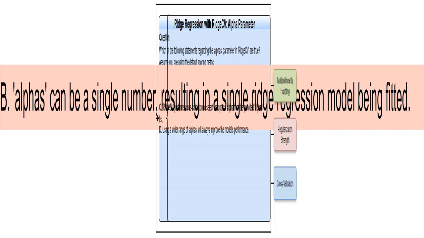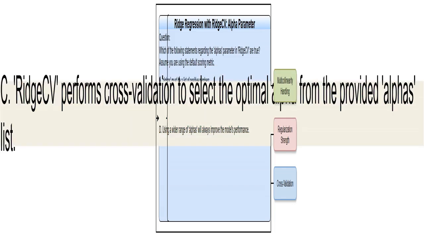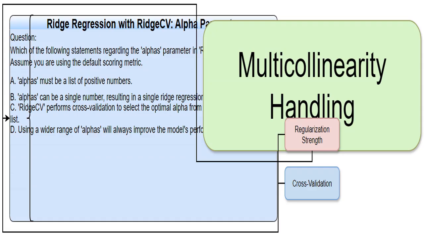Does it perform cross-validation to find the best alpha amongst those provided? I'm asking whether increasing the range of alphas values always results in a better model. Think about the computational cost and whether a broader range is always beneficial. I'm hinting at the problem RidgeCV addresses, the presence of multicollinearity in the data. This is where predictor variables are strongly correlated.